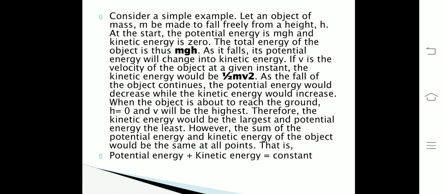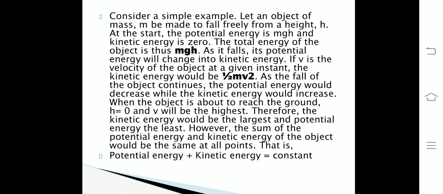As the fall of the object continues, the potential energy would decrease while the kinetic energy would increase. And when the object is about to reach the ground, at that time h will be equal to 0 and v will be the highest. Therefore, the kinetic energy would be the largest and potential energy the least.